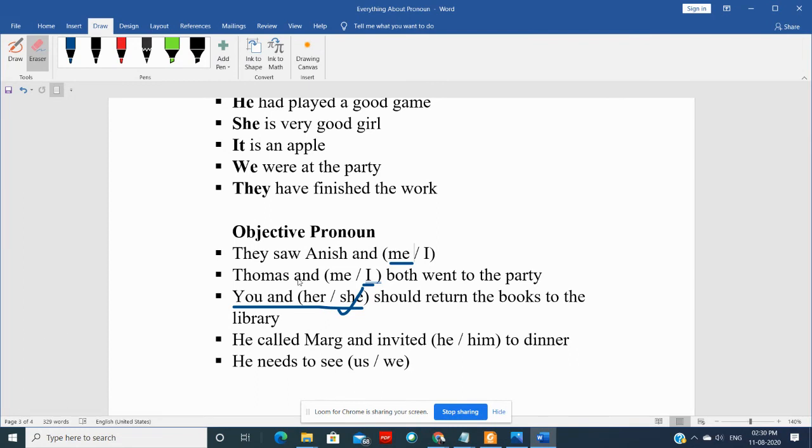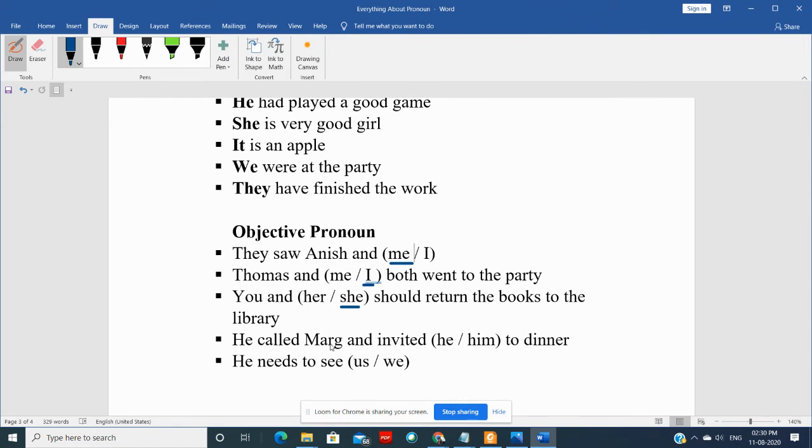Let me underline this only. So you and she should return the books. Because who is doer of an action? You and she. And we know that when we talk about doer of an action means subjective pronoun, we use subjective form of pronoun. And she is subjective form of pronoun.